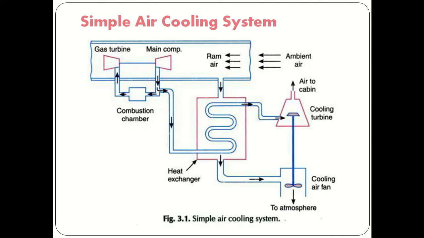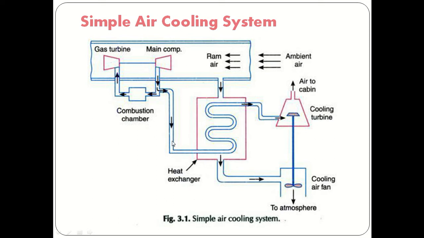The first one is the simple air cooling system. Okay, so in the simple air cooling system we have used the main engine part. So in that engine part, what will happen is the ambient air from the atmosphere will be taken into the engine. Here, due to the ram effect, the pressure of the air will be increased, and that air is now supplied to the main compressor of the engine. So here the compression process will be taking place. Out of that, the maximum part will be supplied to the combustion chamber and gas turbine. Out of that, some part will be used for the refrigeration system or refrigeration purpose.